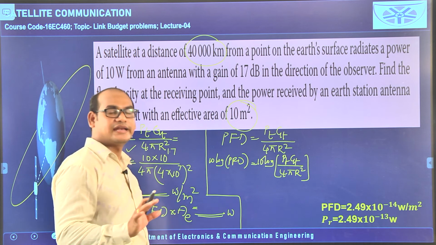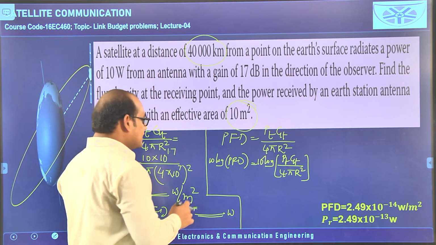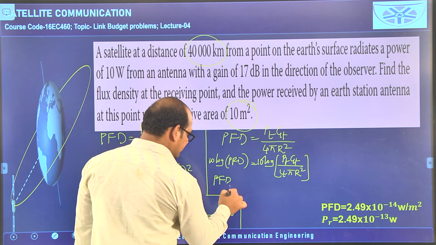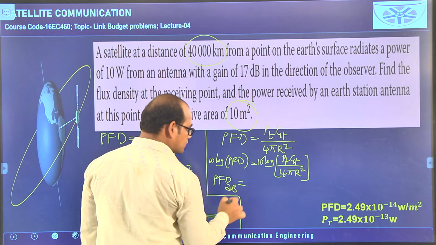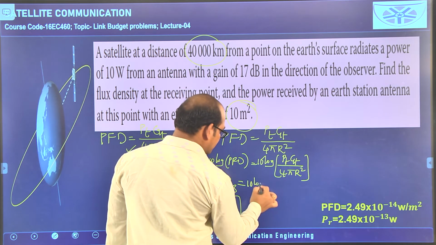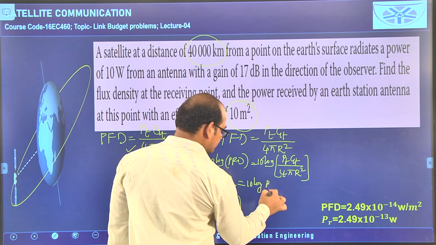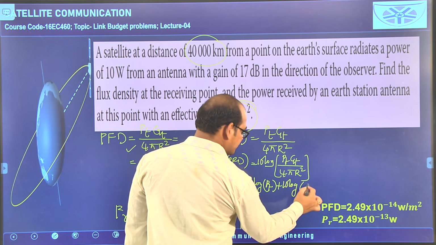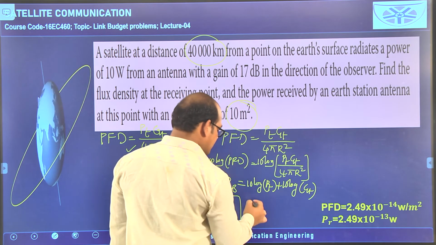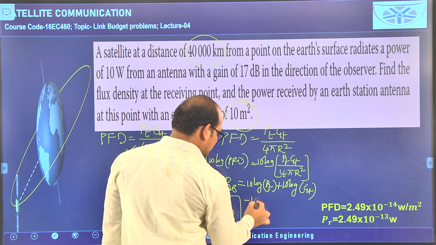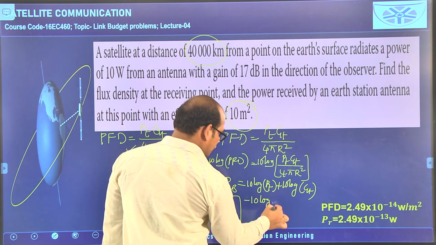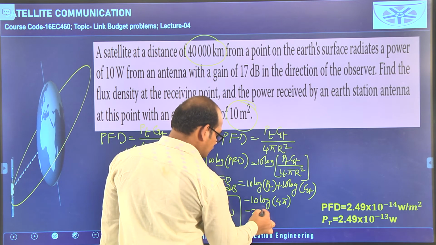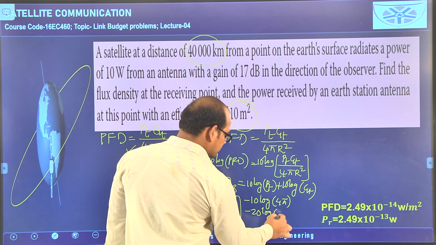Simply applied 10 logarithm on both sides. Then I can write the left side as PFD in dB is equal to 10 logarithm of Pt plus 10 logarithm of Gt minus 10 logarithm of 4 pi minus 20 logarithm of r.